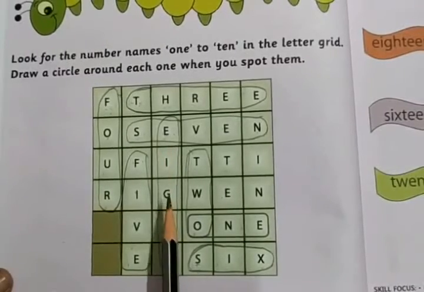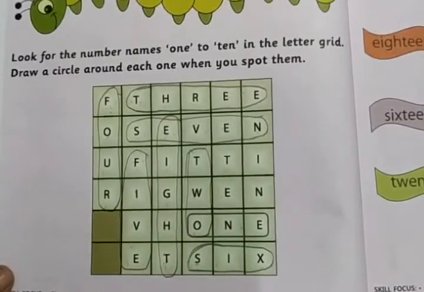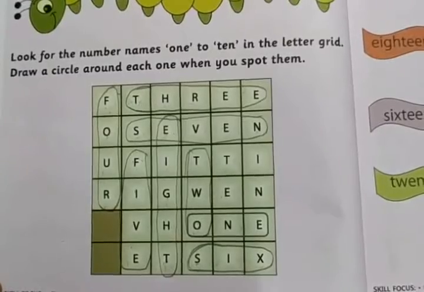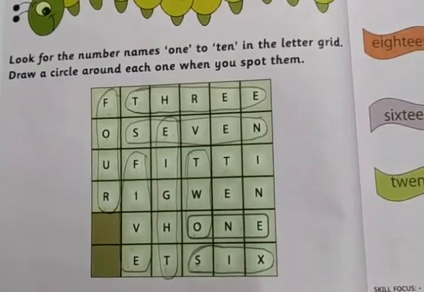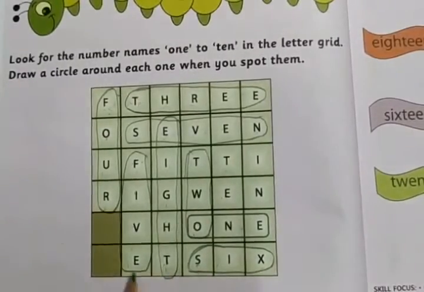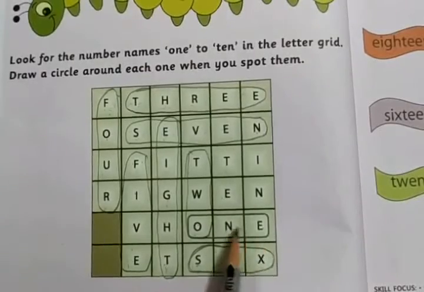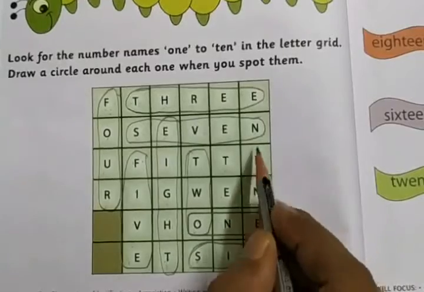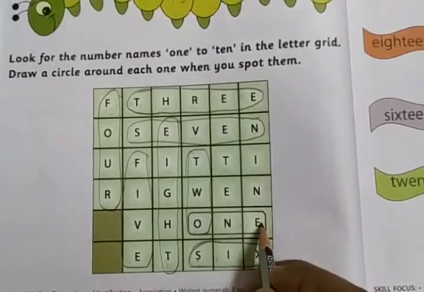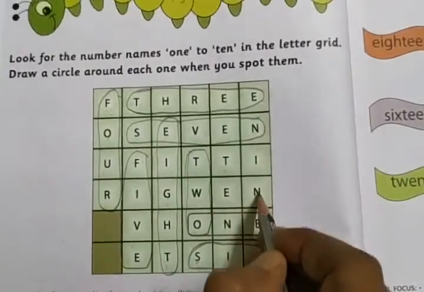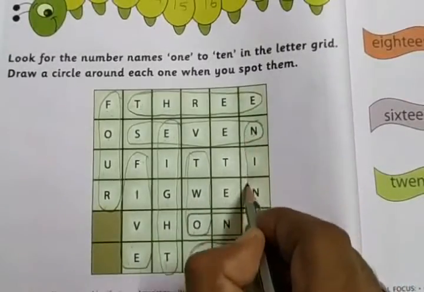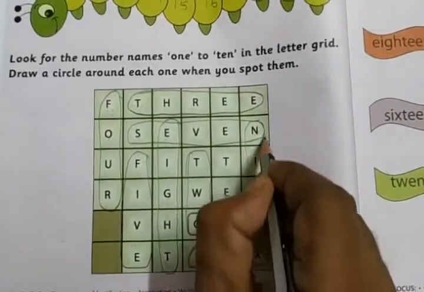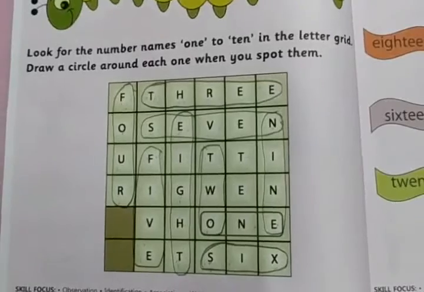E-I-G-H-T. 8. After 8, 9 will come. Where is the 9 you find? N-E, N-E, like this. N-I, no. N-I-N-E, 9. Yes, we have spotted 9. Just you need to circle 9.